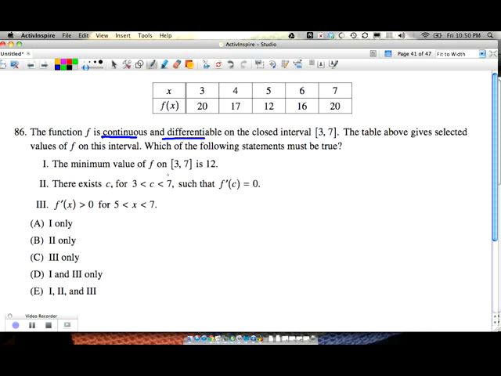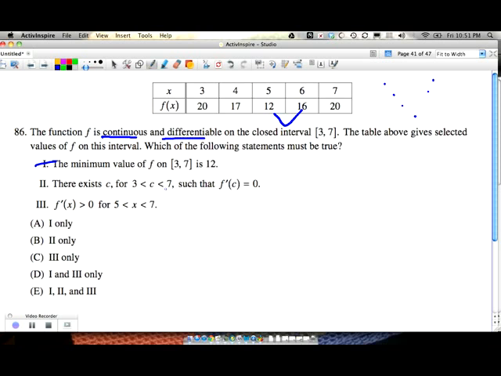The minimum value of f on [3, 7] is 12. Well, not necessarily, because who's to say that it doesn't go down to 12 and then goes down even further and then comes back up to 16? It could totally do that. We don't know that it does because it's at 20, then 17, then 12. Then we know it hits 16, but we don't know what happens in the middle. It could go down further before it goes back up to 16. We don't know if the lowest value is 12, but it could go lower. So 1 is out for sure.